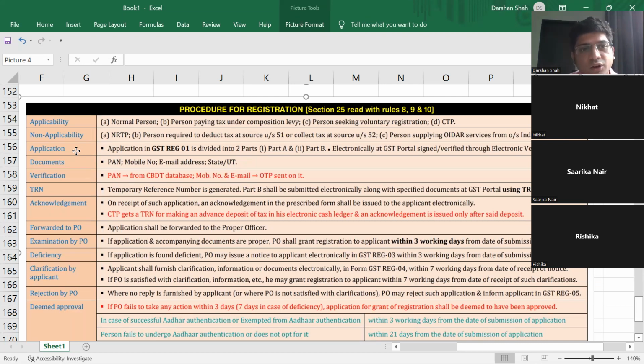Okay, let us read. Obviously, if you are applying for registration, you will have to make an application. The application will be in GST REG 01. This is the form for application. The form is divided into two parts, Part A and Part B. And you will get yourself registered on the GST portal through electronic verification code.